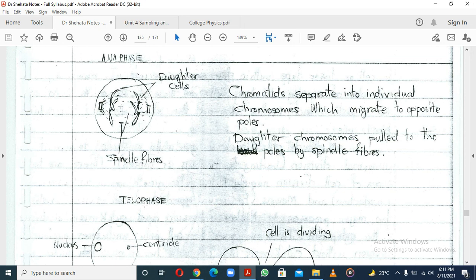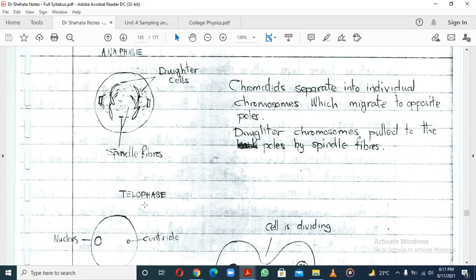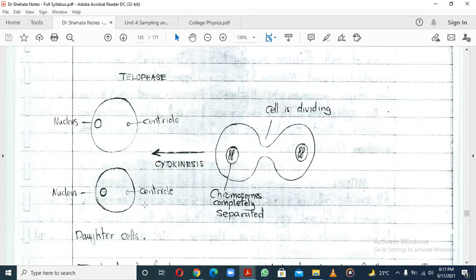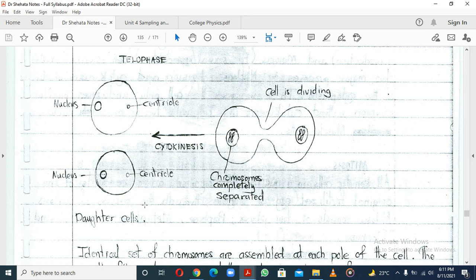So we've talked about that. Anaphase is simply the pulling. After the pulling happens, you're now going to have telophase. Telophase is interesting because you are going to have what we call cytokinesis. I talked about it: it's just the separation of the cytoplasm. The chromosomes have already separated because anaphase has already taken place. Now the cell has to divide, because remember, you want to have two daughter cells.